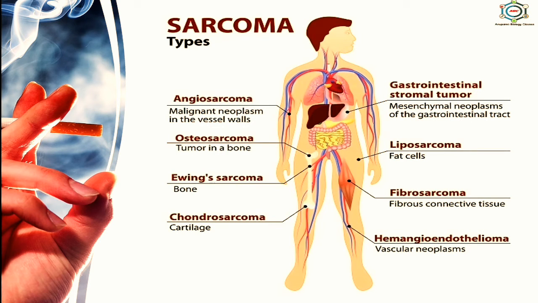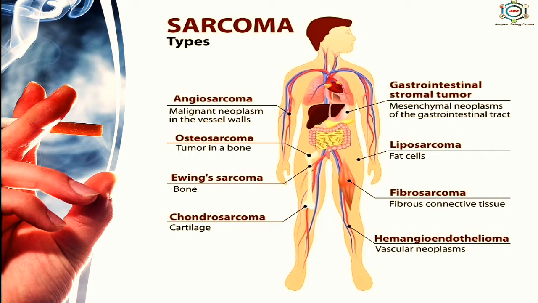So, here you can see sarcoma and their types. So, what is sarcoma? Sarcomas affect the tissues derived from mesoderm such as connective tissues like the bones, cartilages, tendons, adipose tissues, lymphoid tissues and muscles. Here you can see some common examples of the sarcomas like lymphomas.